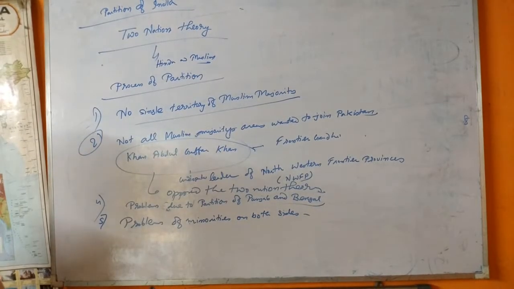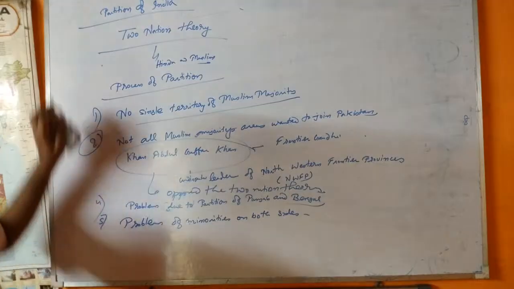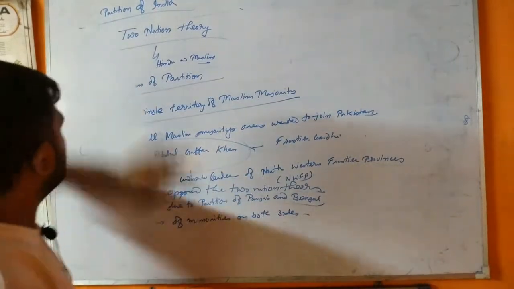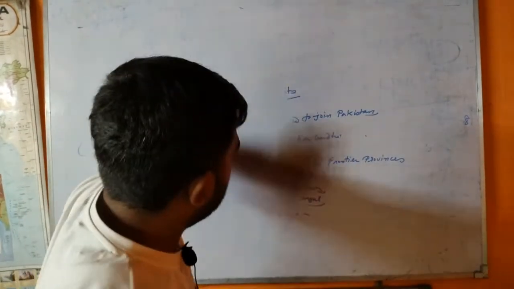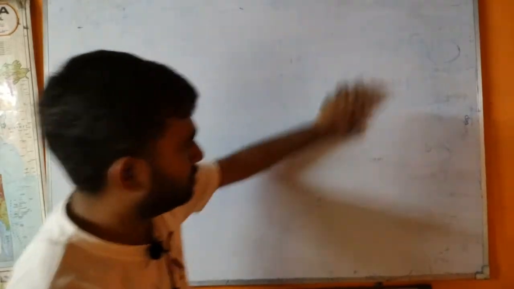Then, what was the result we get through partition? After partition, what kind of result we get? After then, we are saying about the integration of princely state in the next class. Consequences of partition.